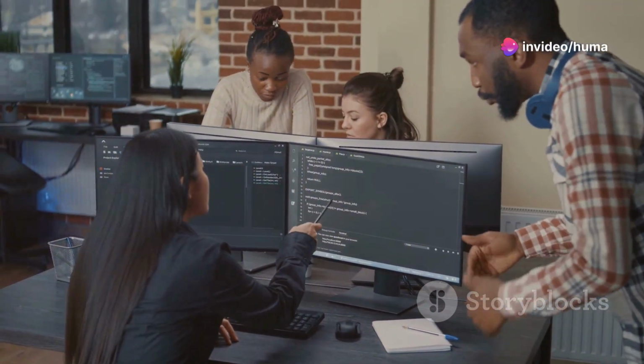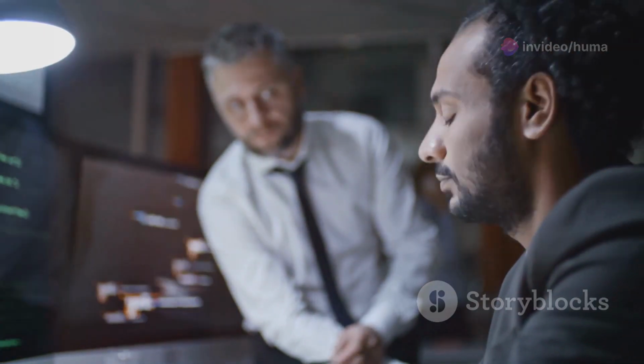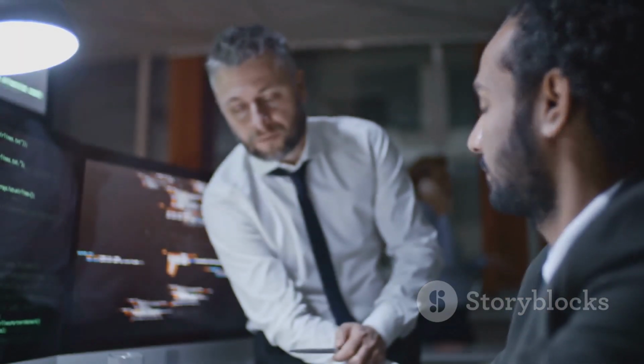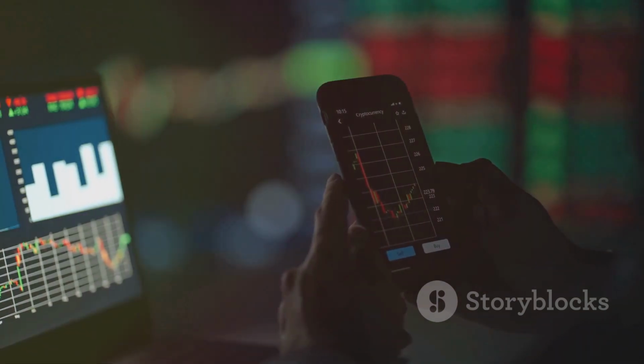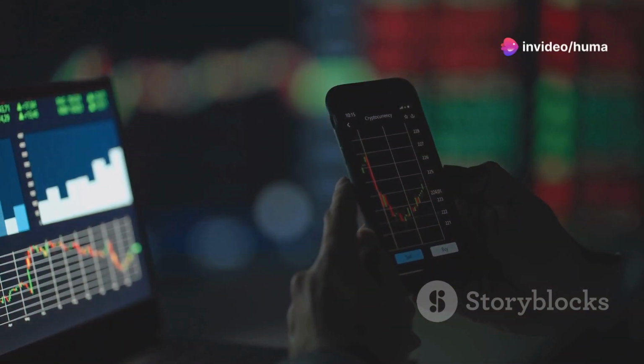Computer science is no longer a niche field. It's a fundamental part of our world, driving innovation in every industry imaginable. From the smartphones in our pockets to the complex algorithms powering financial markets, computer science is everywhere. Whether you're a complete beginner or looking to sharpen your existing skills, this roadmap will guide you through the essential concepts and practices to master this fascinating field.